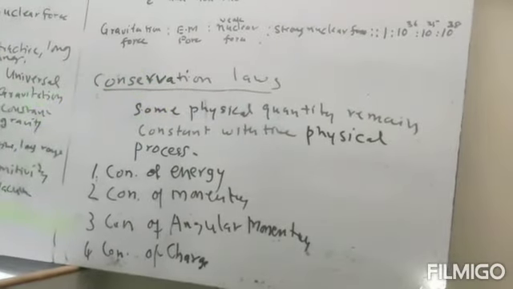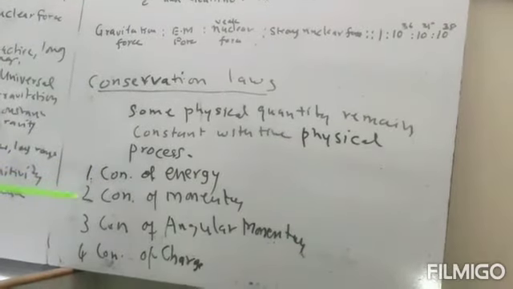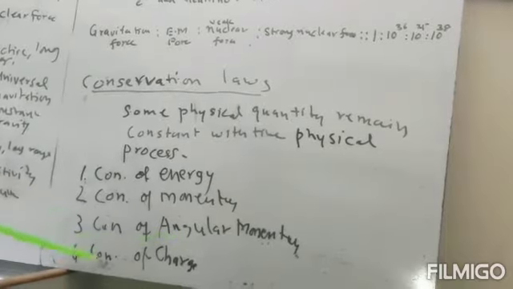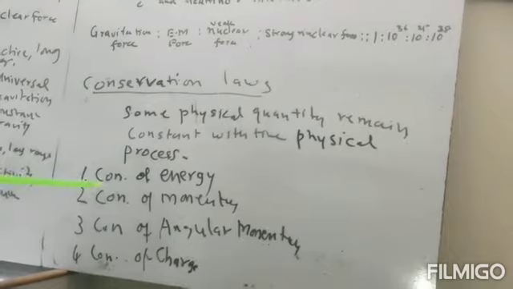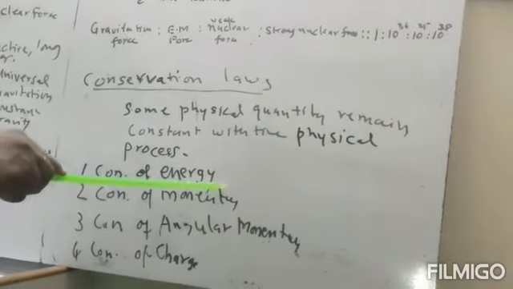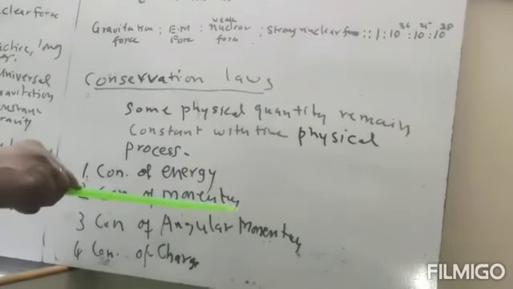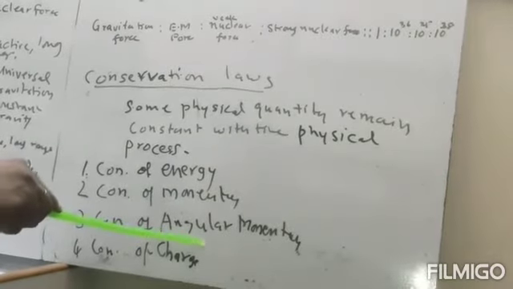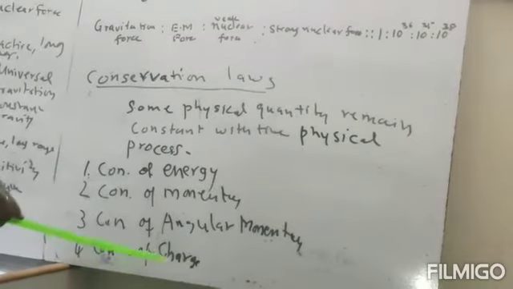Now we will study four basic laws of conservation: conservation of energy, conservation of momentum, conservation of angular momentum, and conservation of charge. The conservation of energy we will study later in great detail. Similarly, the conservation of momentum we will also study later. The conservation of charge we will study in the 12th class.